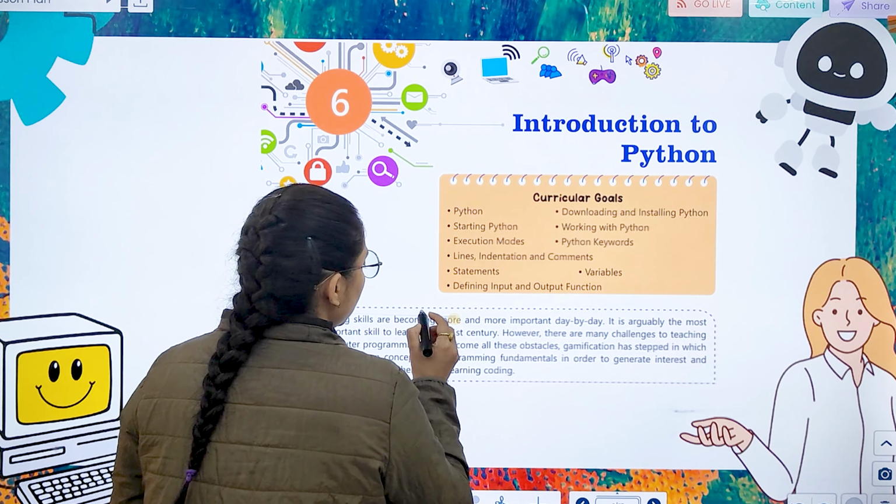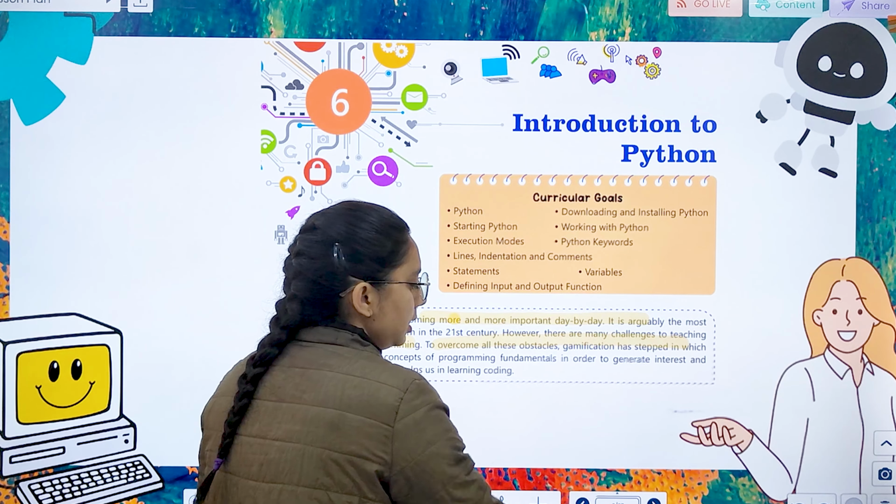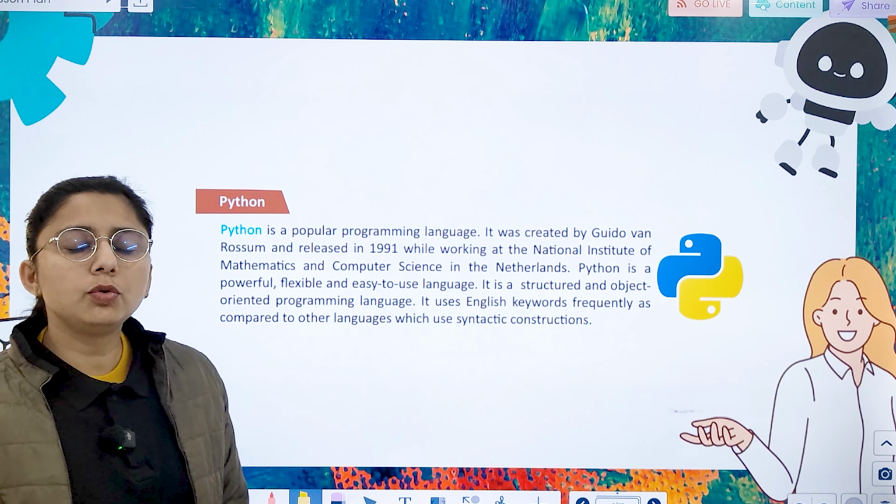So coding skills are becoming more and more important day by day, right? We can say that there are many challenges to teach computer programming. To overcome these obstacles, gamification has stepped in, which helps to learn concepts of programming, right? So for that, first of all, I will tell you about Python.